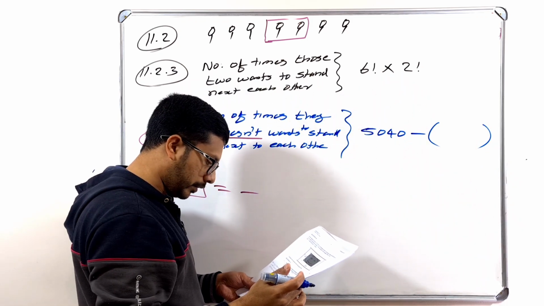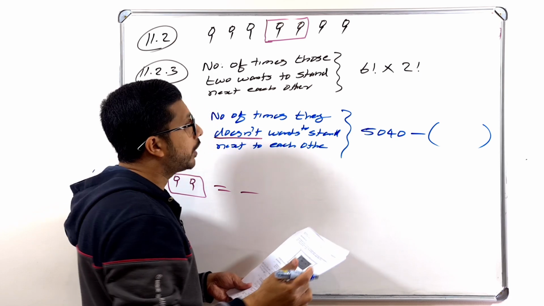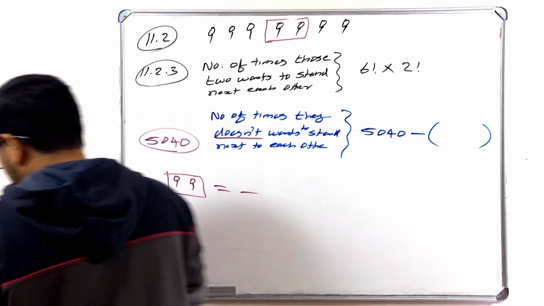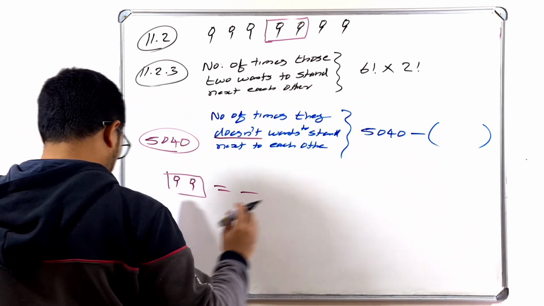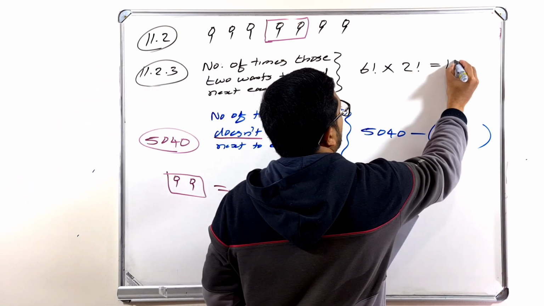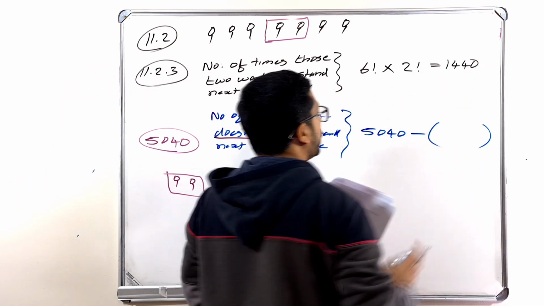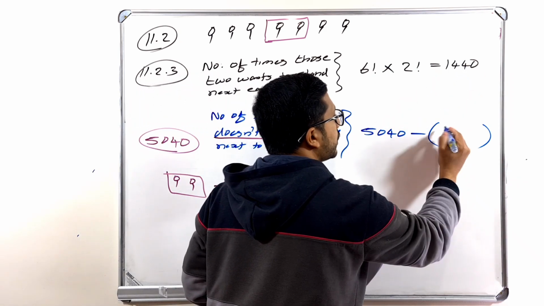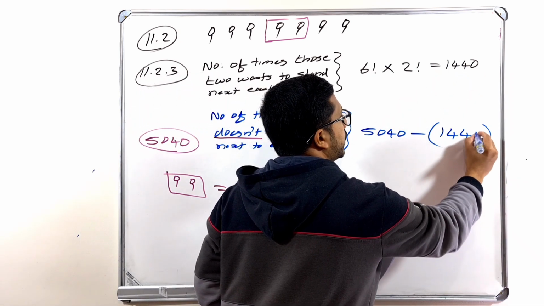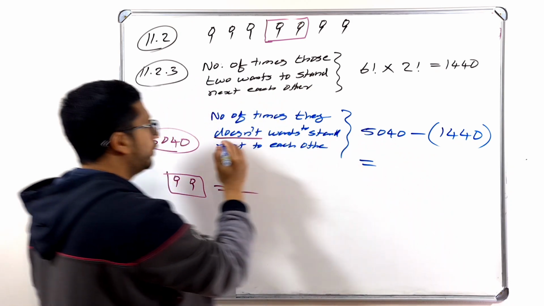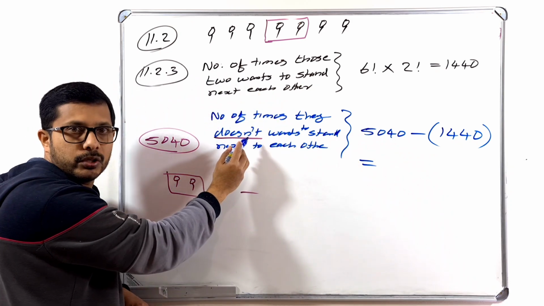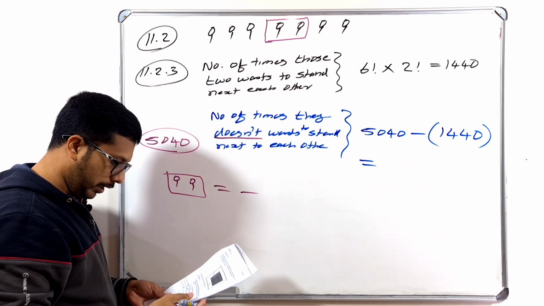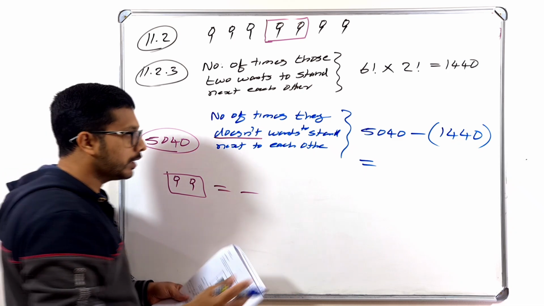What is the answer of that one? 1440. Here you will get the answer as 1440. So if you subtract from the total possibility this, they want to stand next to each other, you will get the number of times that they don't want to stand next to each other. So that answer is 3600.